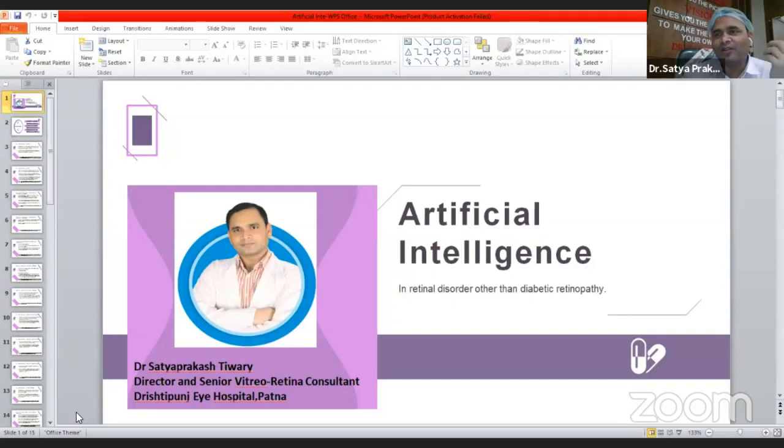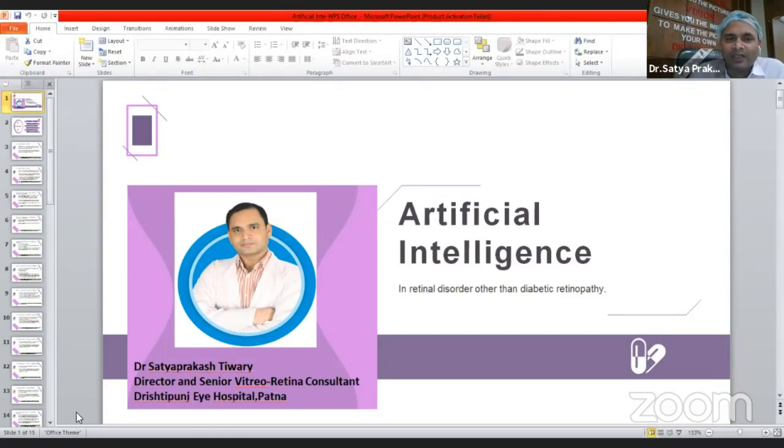And my topic is the role of artificial intelligence in retinal disorders except diabetic retinopathy. Diabetic retinopathy is one of the most commonly investigated disorders as far as artificial intelligence is concerned, and it is one of the dream projects of Google as well. Sundar Pichai has collaborated with Aravind Eye Hospital, Madurai and Sankara Nethralaya, and they're doing a lot of research and study. In coming years, we may see some game-changing equipment as far as artificial intelligence is considered in retinal disorders like diabetic retinopathy.